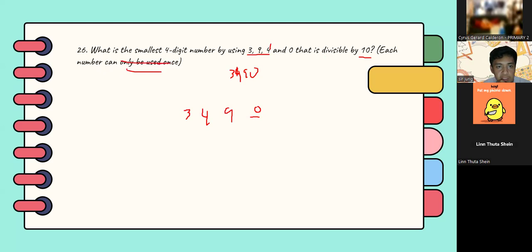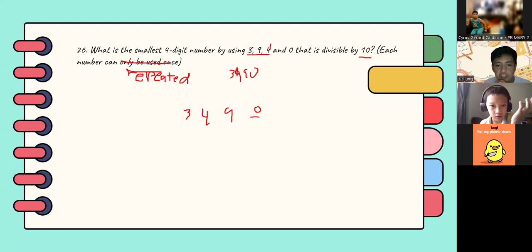How about if the number can be repeated? What should be the answer? Yes, the answer is 3000.